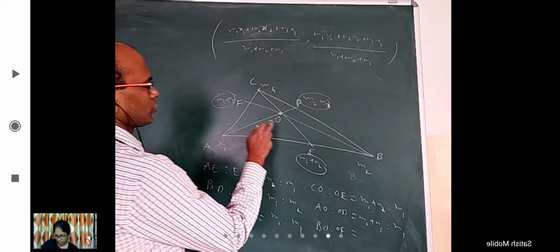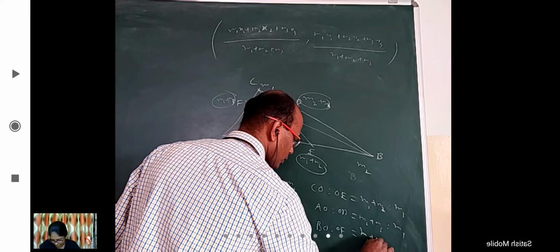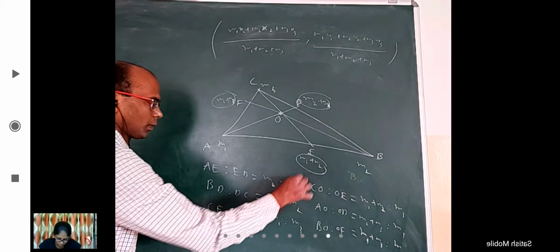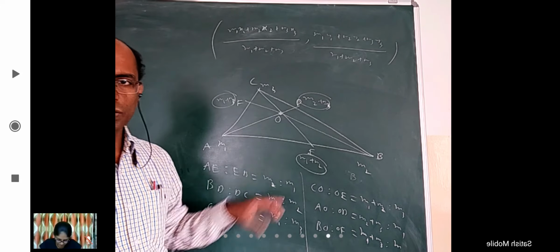Yeah, BO will be M1 plus M3 is to M2. Okay. All right. So if I know these masses, I'm able to tell a lot of ratios.